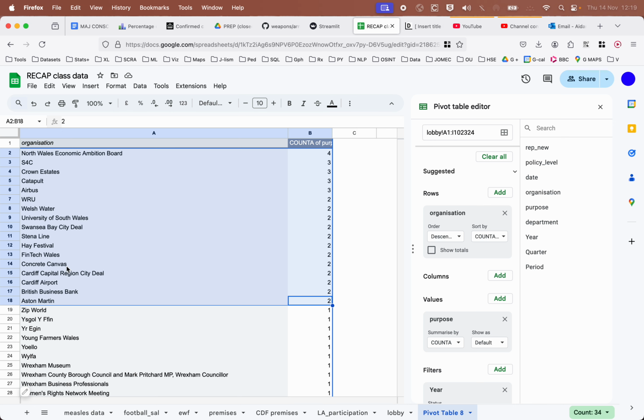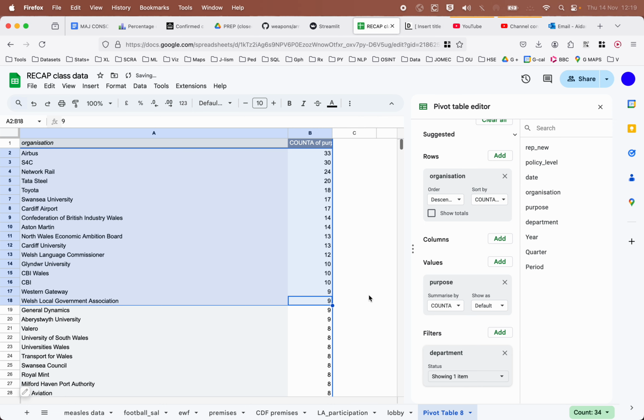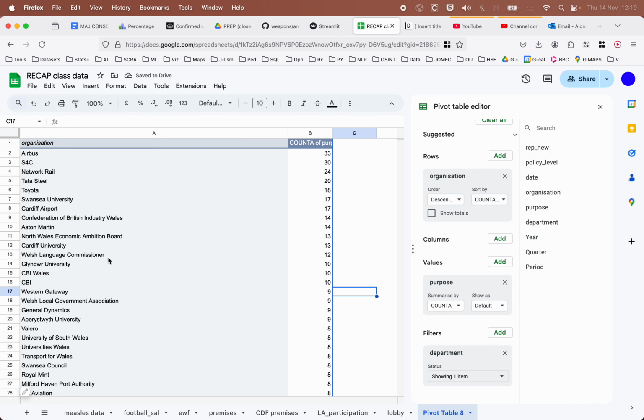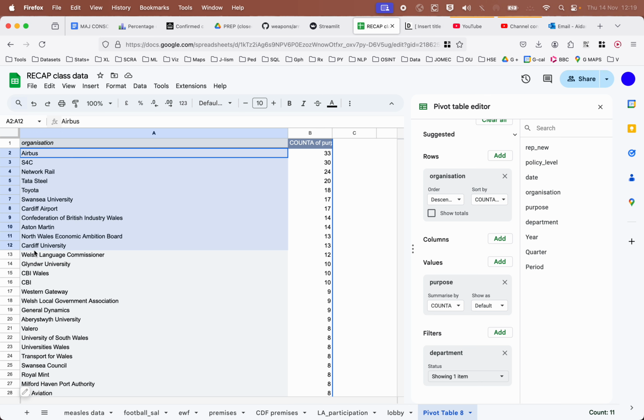Over the entire period, where does Cardiff University rank in the number of meetings with the Secretary of State? Okay, so all we need to do then is just remove the year filter. So we get all the years. Needs to adjust. It's still in order. And then Cardiff University is 12th. Sorry. Cardiff University is not 12th. It's 11th. It's in row 12.